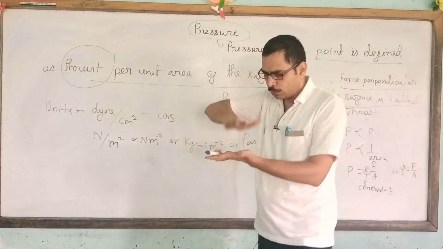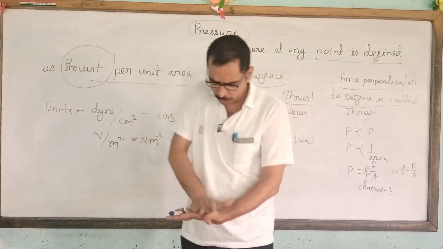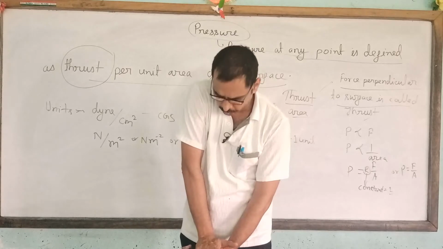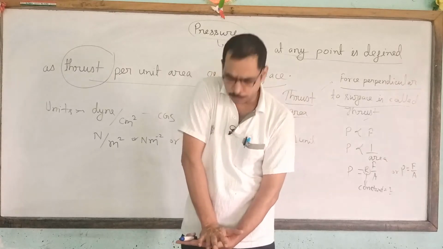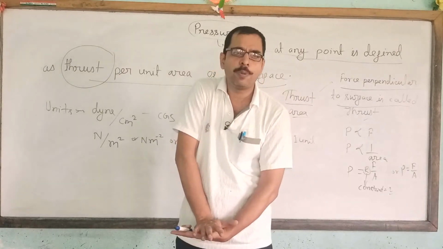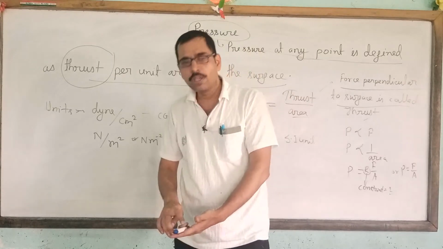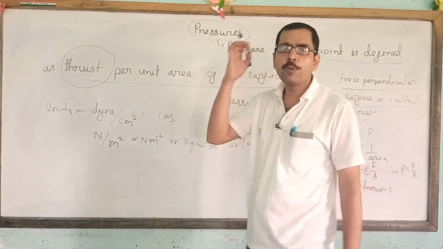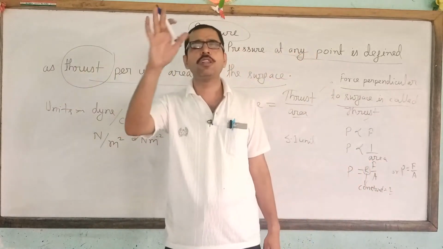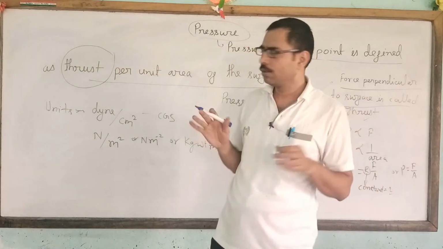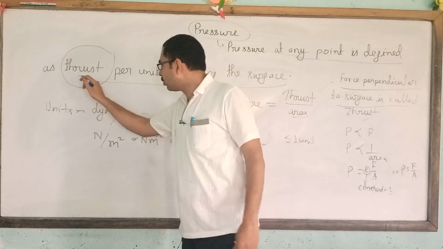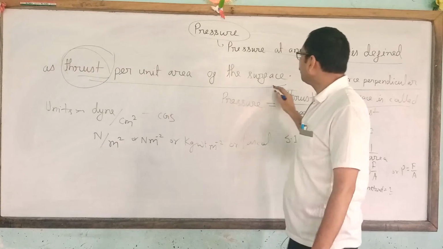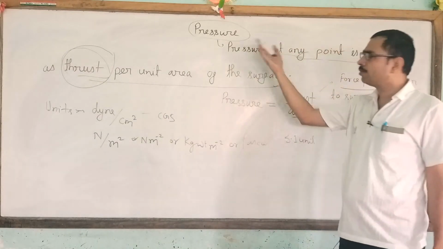Suppose we are applying a force on our palm and it is perpendicular. A force which is at 90 degrees to the surface on which it acts is called thrust. So what is thrust? Perpendicular force acting on the surface is called thrust. Is it clear? Now, perpendicular force per unit area of the surface is called pressure.